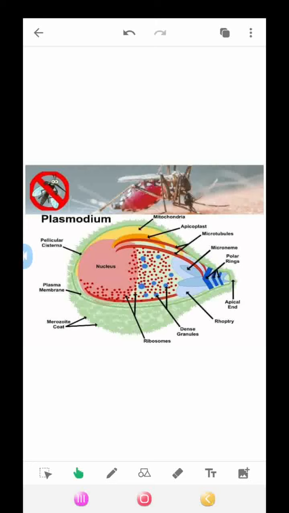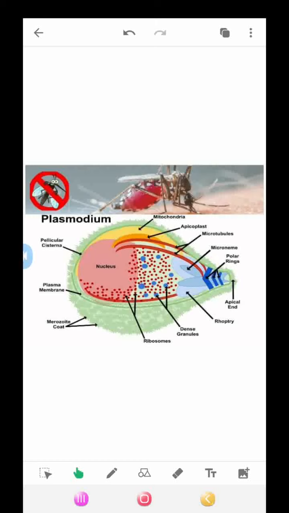So, today's topic is Plasmodium. This is a slide of Plasmodium. First of all, the introduction of Plasmodium. Plasmodium is a causative agent of malaria.